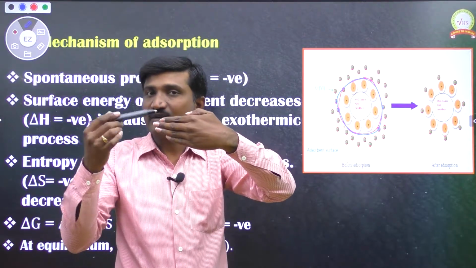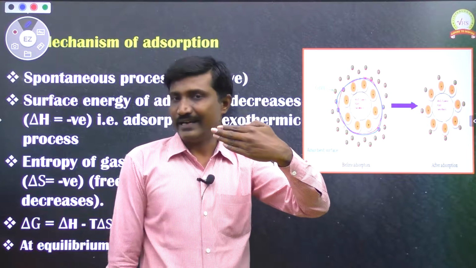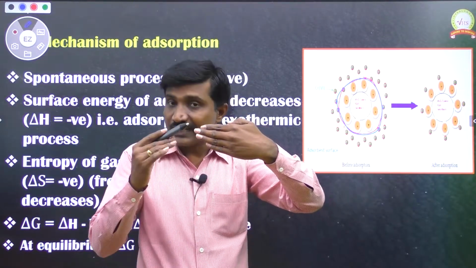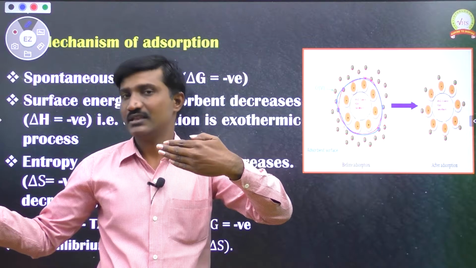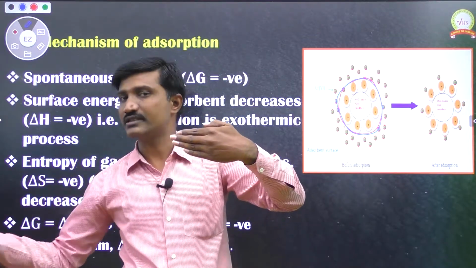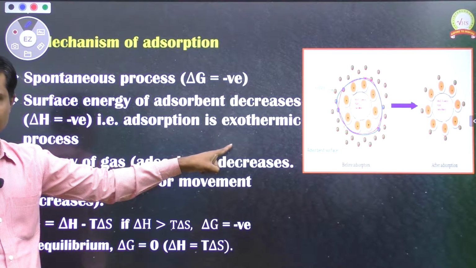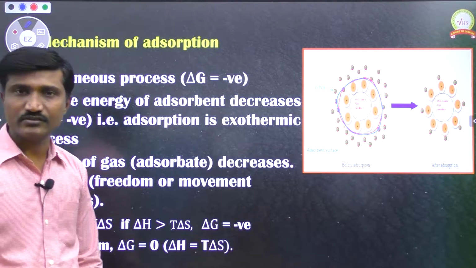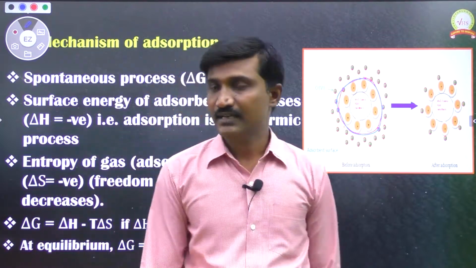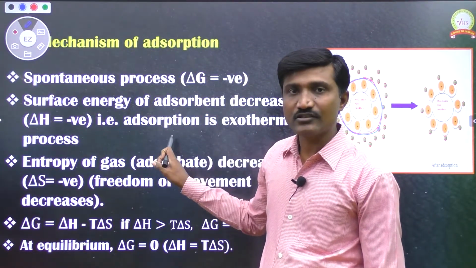When free surface decreases, the surface energy also decreases. That decreased surface energy comes out as heat energy. Since heat energy is released to the outside, we call it an exothermic process, and for an exothermic process we show delta H as negative. So in the adsorption process delta H is negative because it is exothermic, since surface energy is decreasing.